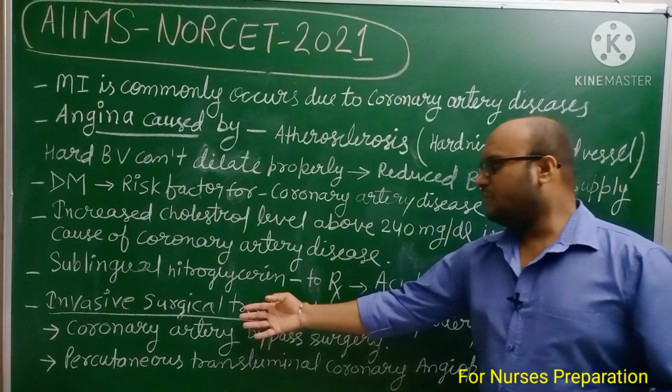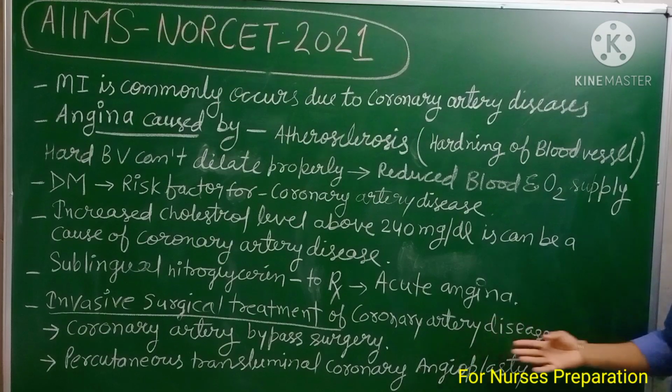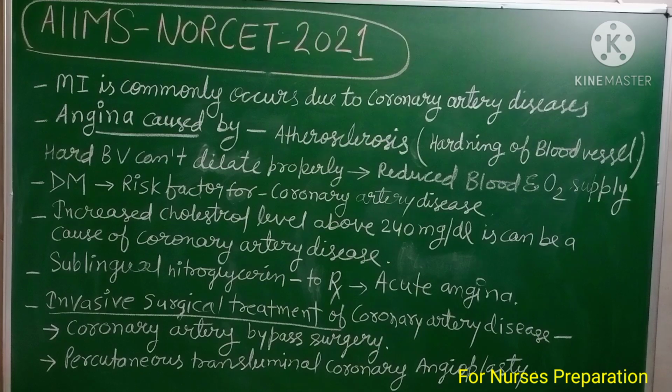Next, invasive surgical treatment of coronary artery disease. There are two important invasive surgical procedures or treatments used in the treatment of coronary artery disease. These are first coronary artery bypass surgery and the second one is percutaneous transluminal coronary angioplasty, PTCA. You can take a screenshot of this slide.